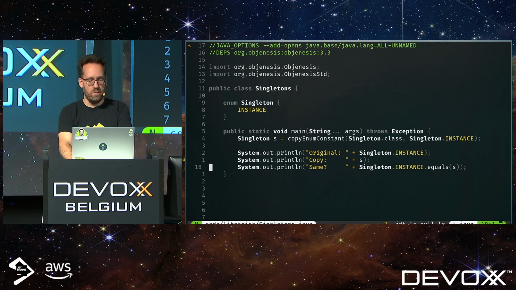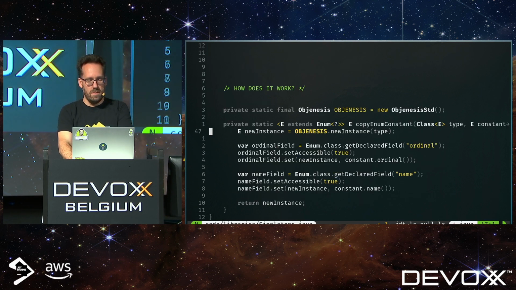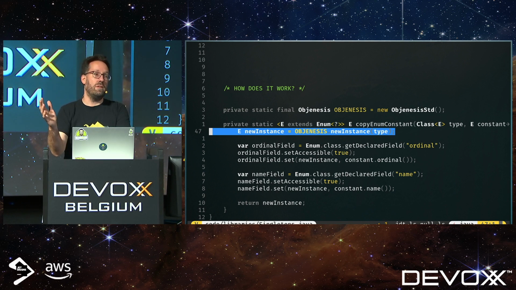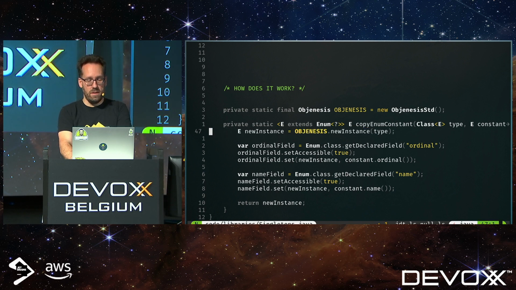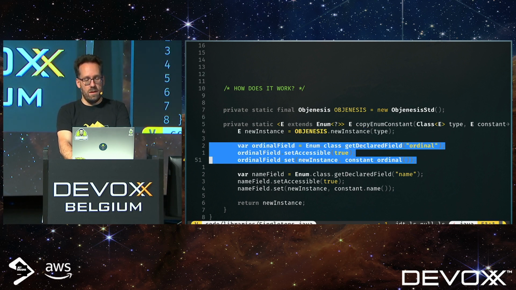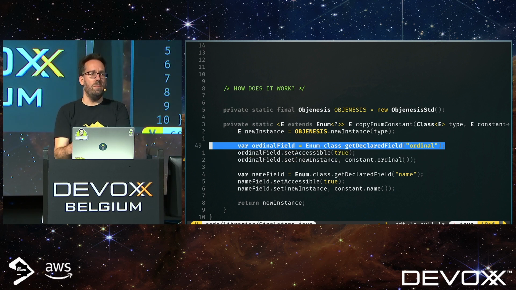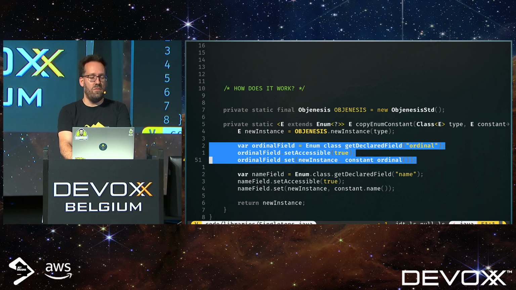How does that work? Well, I use Objenesis to create a new instance, and that's already where things go wrong, of course. But let's finish it up, make it neat and tidy. Here I can take the enum class. Every enum implements the enum class, and take the declared field ordinal, and I give it the same value that was in the original instance.